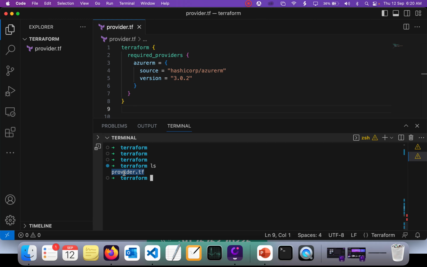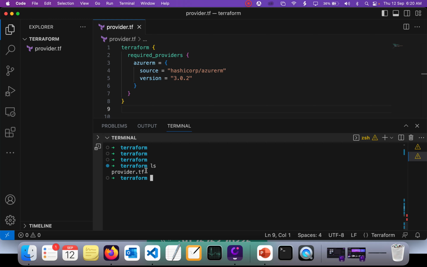Any file in Terraform will work with the .tf extension. If you have any file with the .tf extension, that will be considered a Terraform file. Terraform will not specifically go through each and every file, so we don't need to specify the workflow. Whenever there is a .tf file, Terraform will consider it a Terraform file.